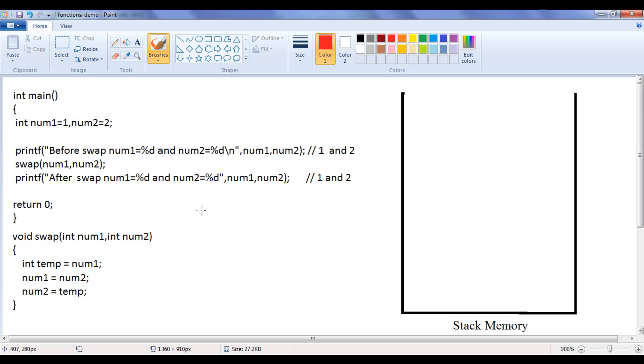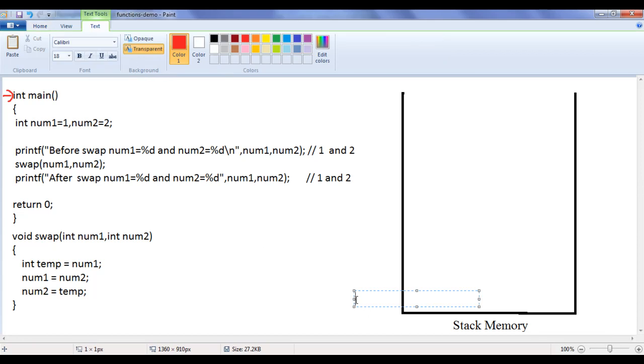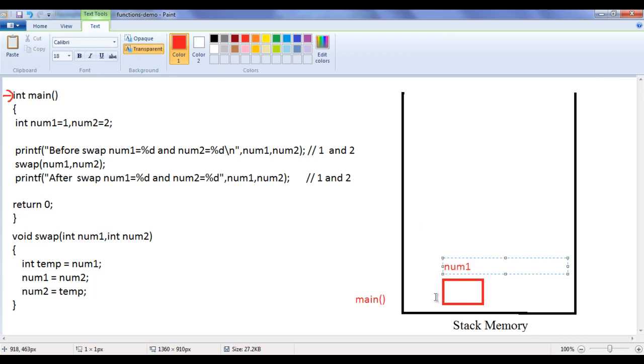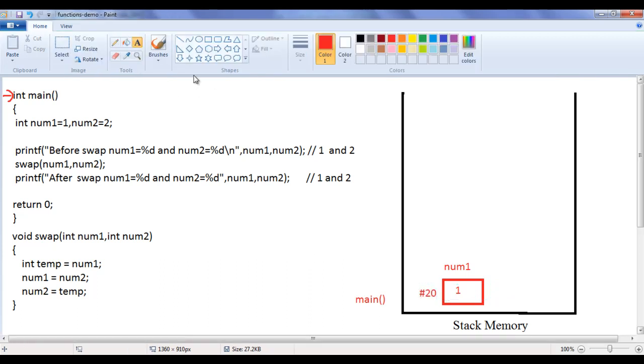Here I have already pasted the code. We know that the program execution begins at main function. And we know that whenever we call a function, that function is pushed on top of the stack. The main function is pushed on top of the stack. And then local variables are allocated and initialized. For num1, 4 bytes of memory location is allocated. That is our num1. Inside that it puts the value 1. Let's assume its address is hash 20. And then it allocates one more memory location for num2.